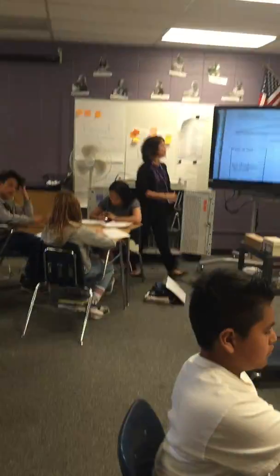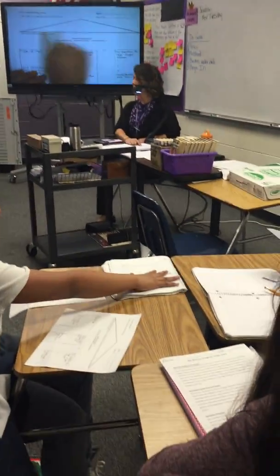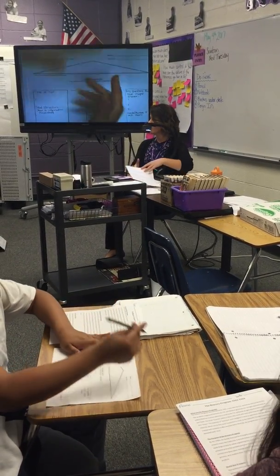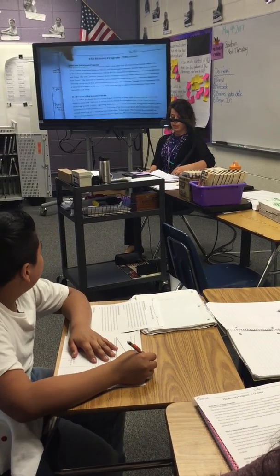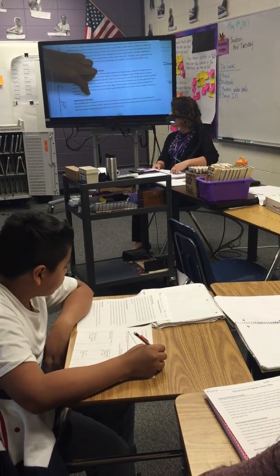Okay, let's do this in steps. So, take a second. In this top triangle here, what's the purpose of this text going to be? We don't know. So, it says the Bracero program, the purpose of it, the impact of the war.